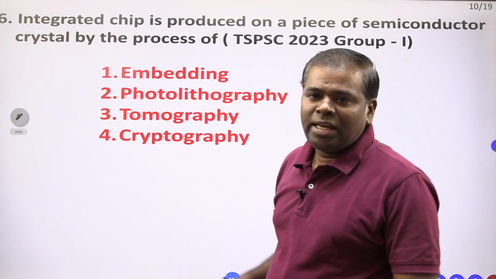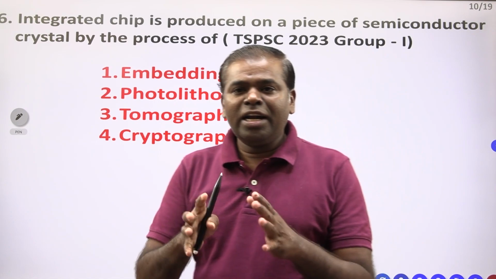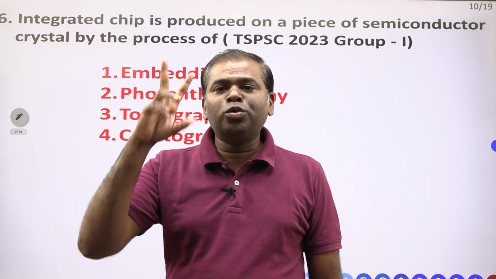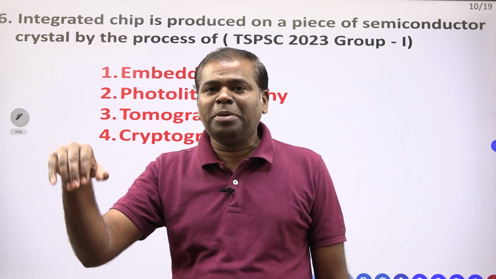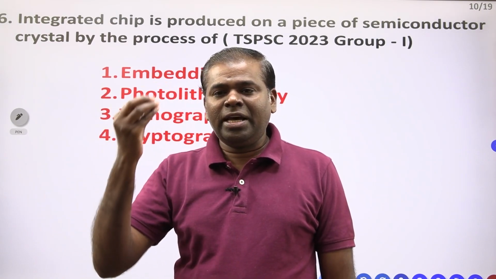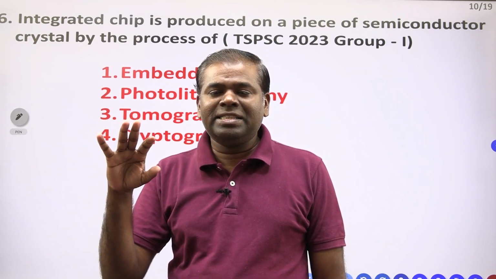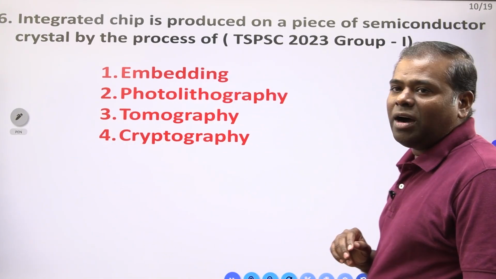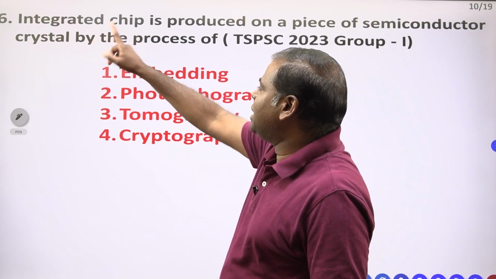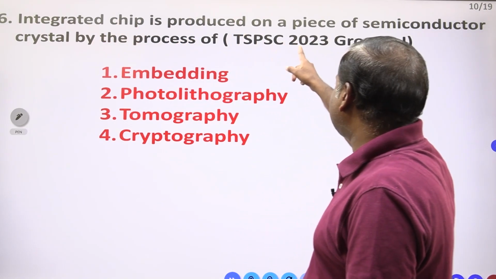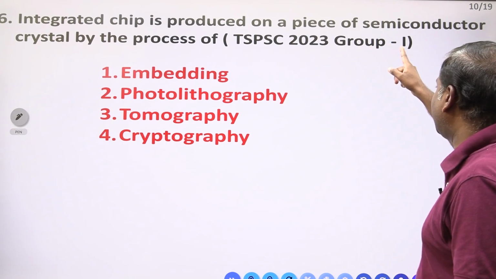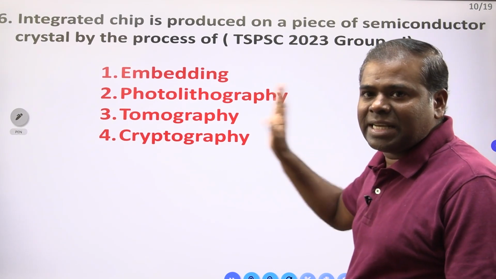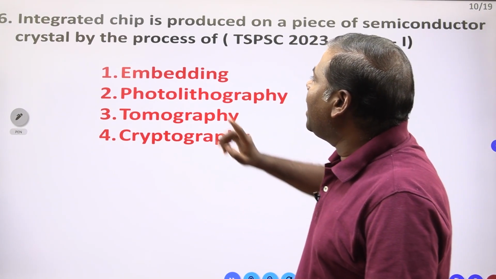Now you have to see this question. Already I told, TSPSC conducted it 2 times. 2 times also paper mismatch is there. First time the paper leakage is there. Second time they are not taking the biometric. So now it is in court. Right now you have to see this second time question. TSPSC 2022-23 Group 1 paper. Second time they gave this question.